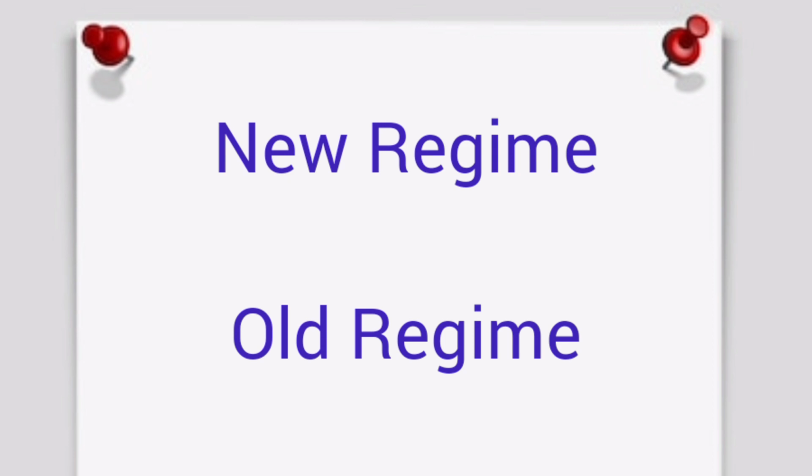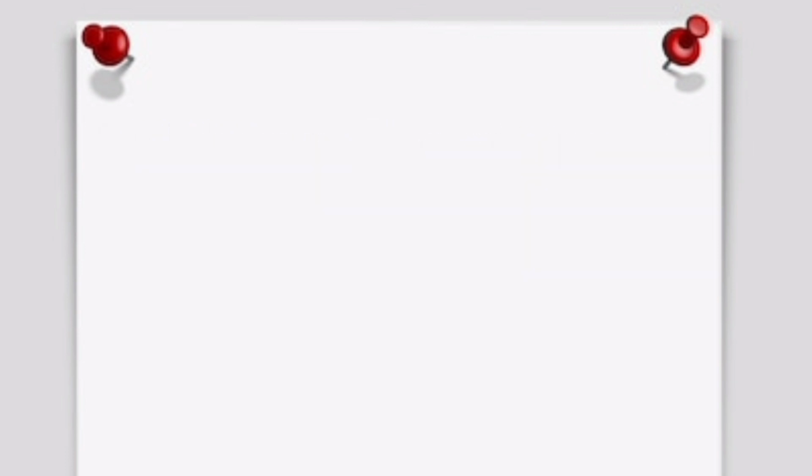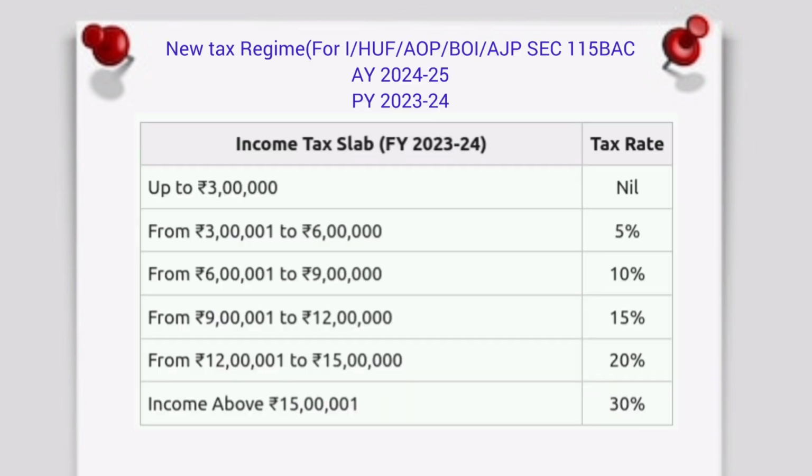Today I am discussing tax slabs for individual, HUF, AOP, BOI, AJP. There are two types of tax slabs, new regime and old regime. Let's first discuss the new regime. New tax regime for individual, HUF, AOP, BOI, AJP under section 115BAC. Assessment year 2024-25, previous year 2023-24.